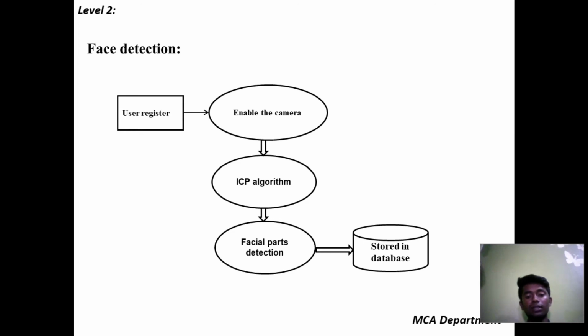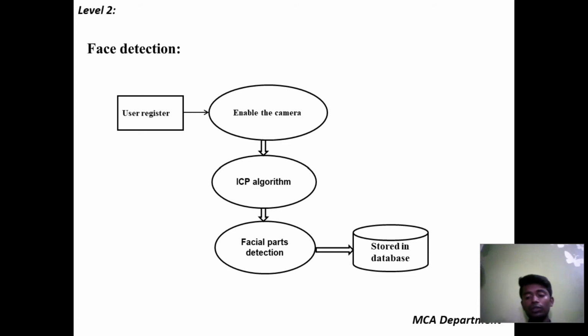Then the ICP algorithm will store your face, including the iris, and the lip movements. All these details will be stored here. As I told you, face detection also stores the iris and lip movements.